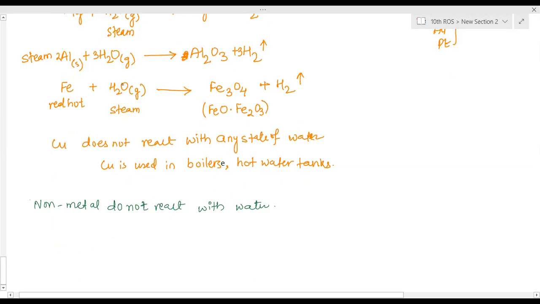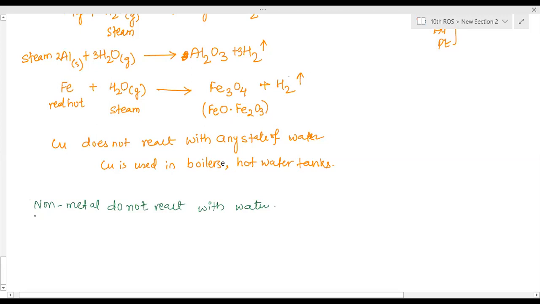Iron has given electrons, which are gained by hydrogen and it is converted into hydrogen gas. Iron, after losing electrons, becomes positively charged and combines with oxygen to form oxides, and the hydrogen gas is separated. So iron is able to give electrons to hydrogen, therefore hydrogen is getting separated.